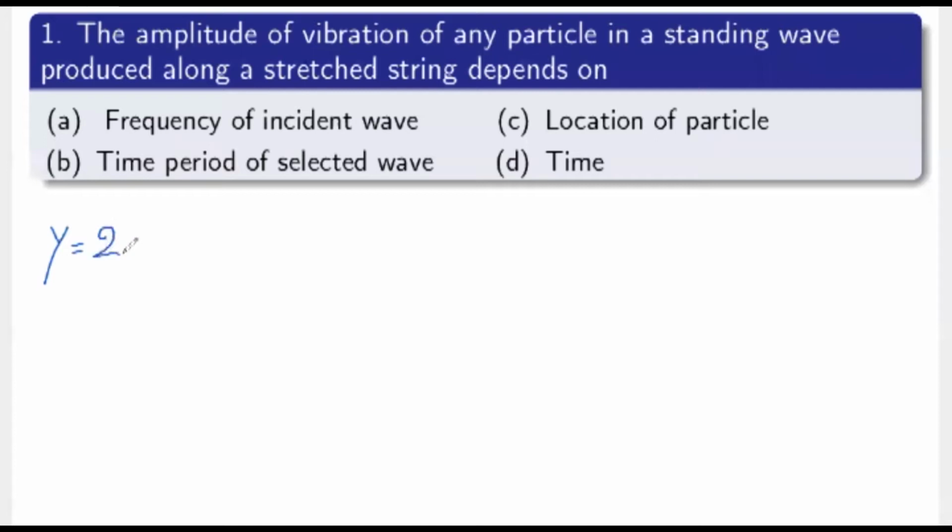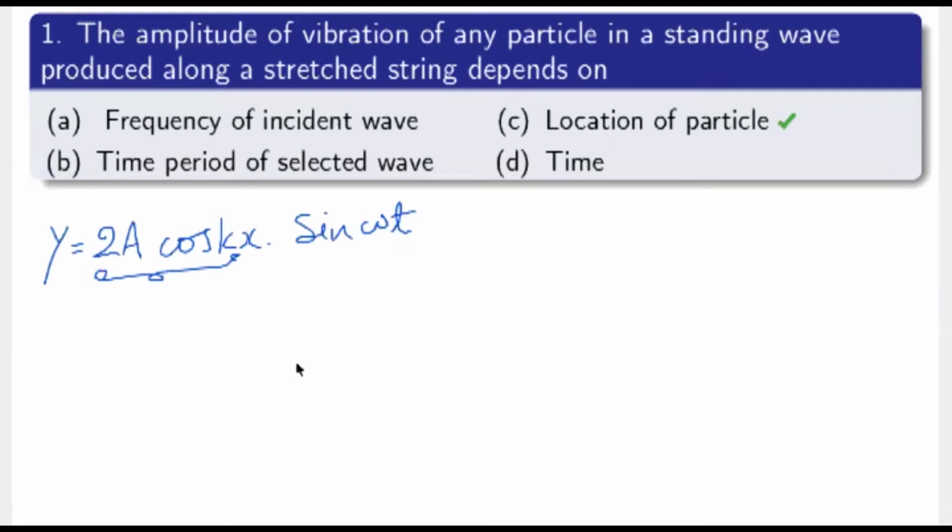y equals 2a cos kx into sin omega t. So this whole term represents amplitude. Therefore, amplitude is dependent on the amplitude of the superposing wave and also the position of the particle. That means it is independent of frequency and time period, so also time. So it depends only on the location of the particle. So x matters. What is the distance?